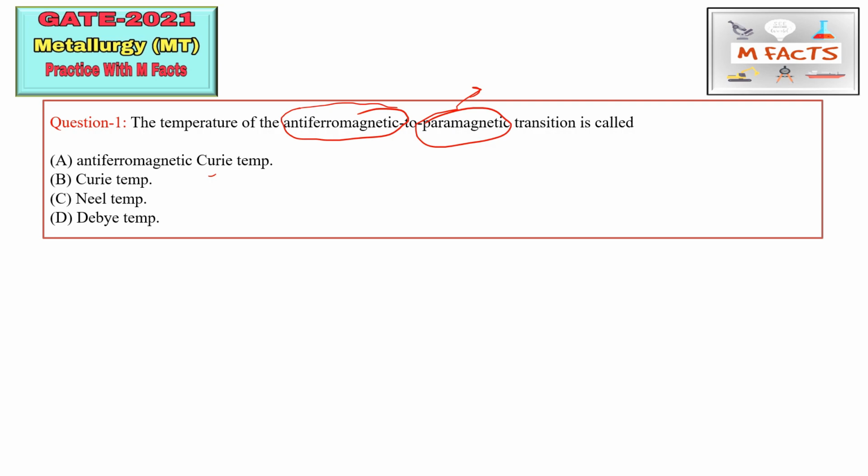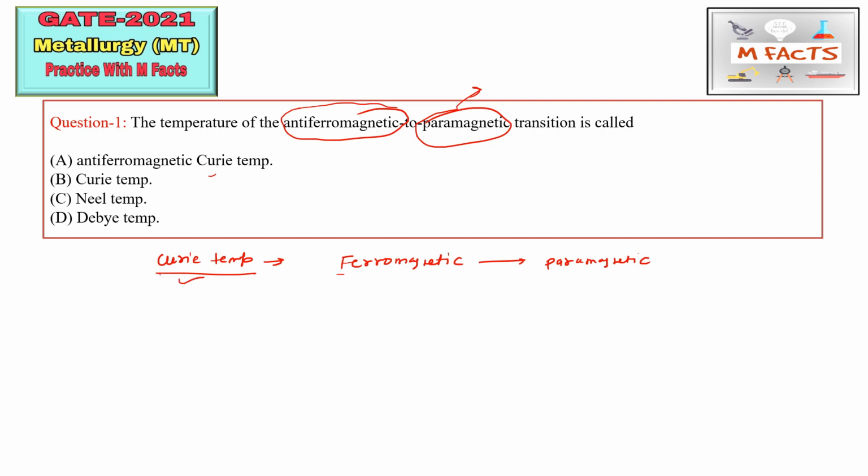First of all, I will tell you about this. You must have heard about the Curie temperature. This Curie temperature is basically used for the ferromagnetic to paramagnetic transition. If a ferromagnetic material changes into a paramagnetic material, the temperature at which that happens is known as the Curie temperature.